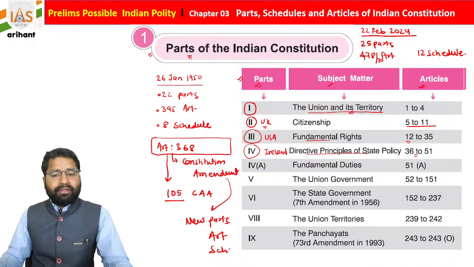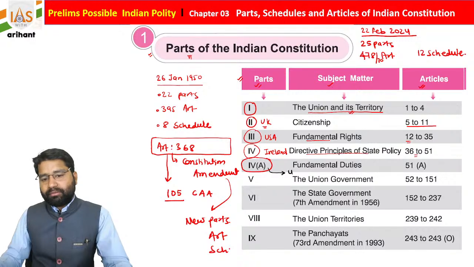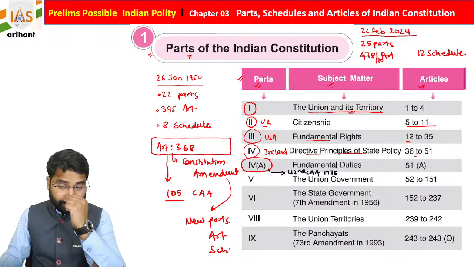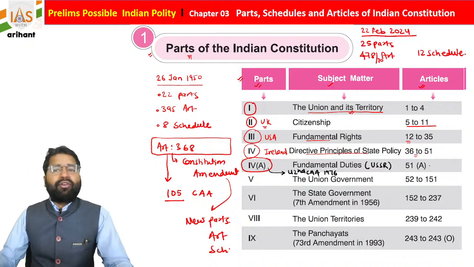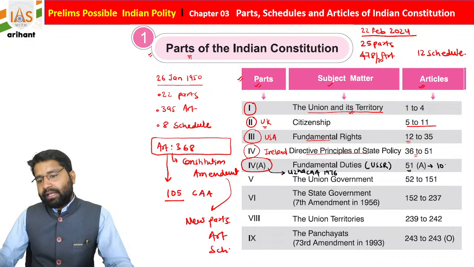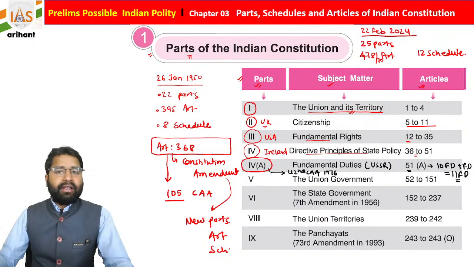Now, Part 4A: initially, Fundamental Duties were not in our Indian Constitution, but they were added by the 42nd Constitutional Amendment Act 1976, students. This Fundamental Duty concept is derived from the USSR, and there is only one article, Article 51A. Initially it contained 10 Fundamental Duties, but one more was added, so now we have 11 Fundamental Duties in our Indian Constitution, students.